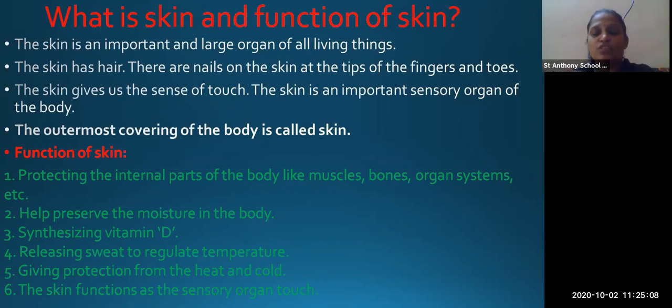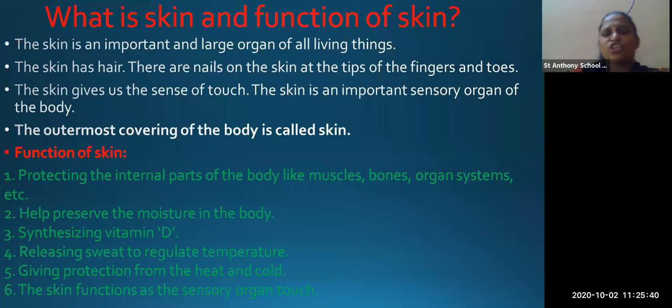The outermost covering of the body is called skin. If a person had only the skeleton, could you identify or recognize the person? No, we cannot recognize. So the most important is the skin. The bones are covered by the outermost covering of the body, known as skin. That covers our body from outside, that is called skin.